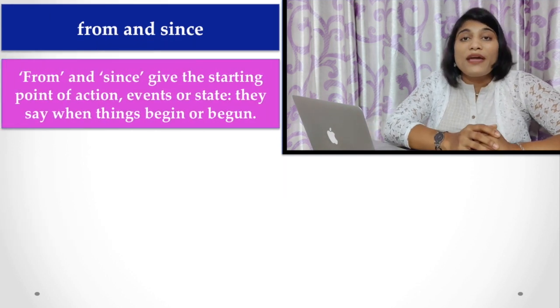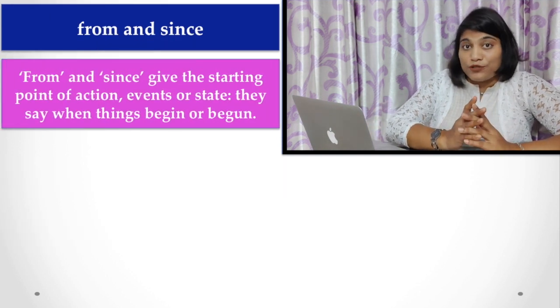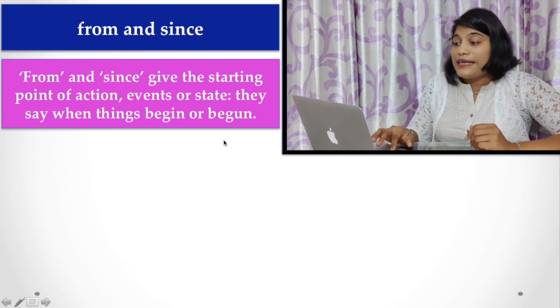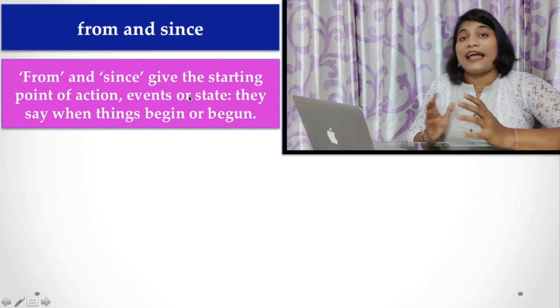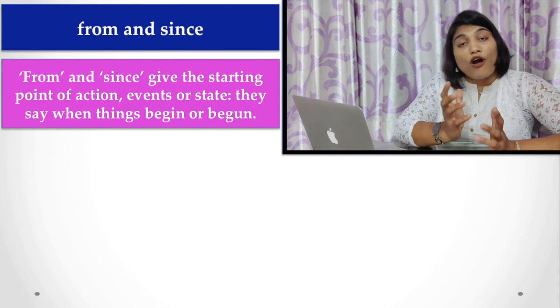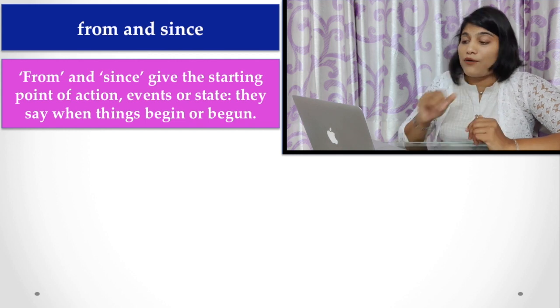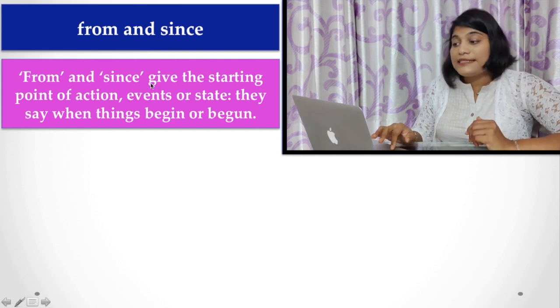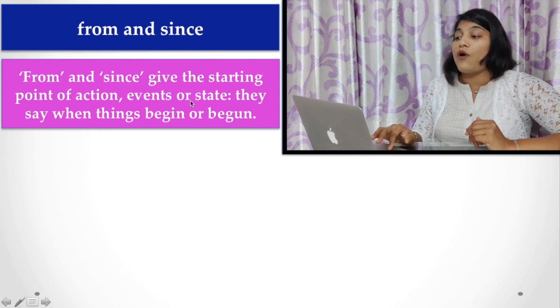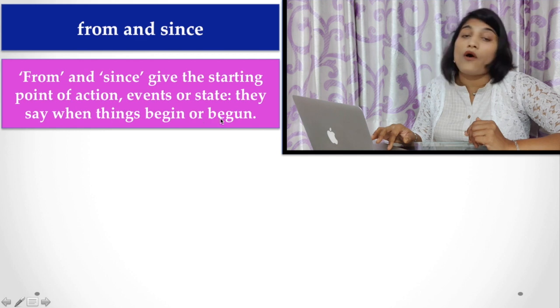Now, from and since are prepositions which are used to denote time. But here there is some difference and similarity between for, from and since. Now I am talking about that. From and since give the starting point of actions, events or states. They say when things begin or began.